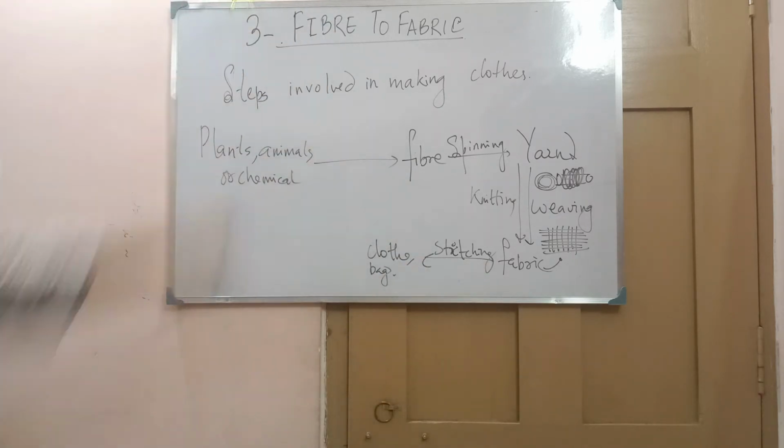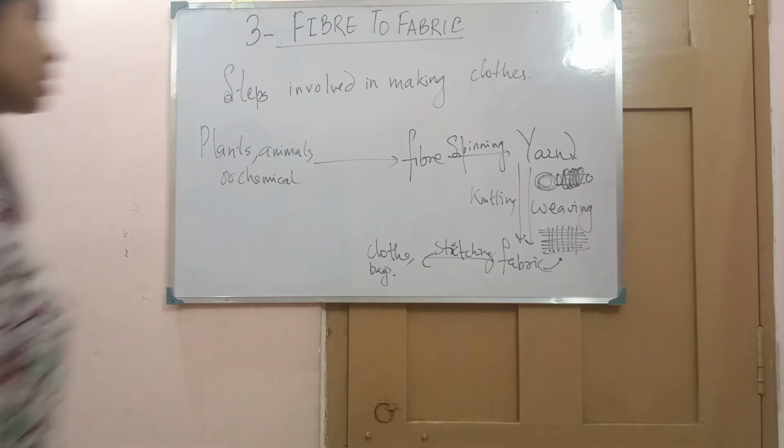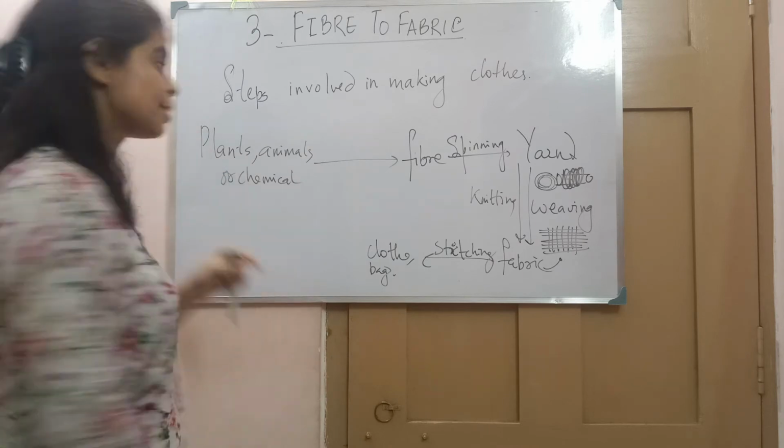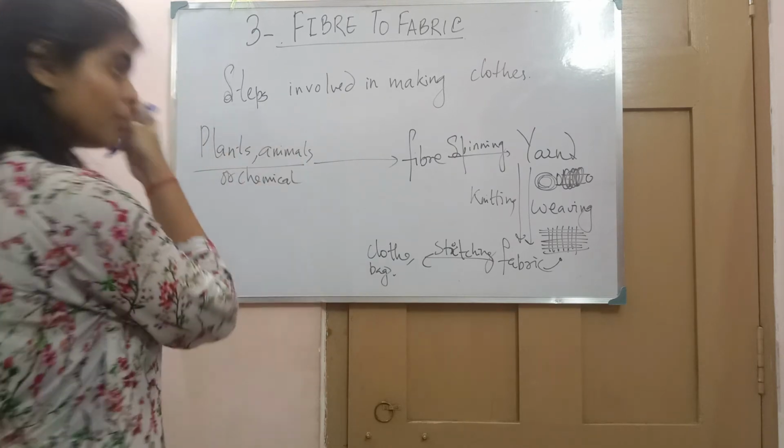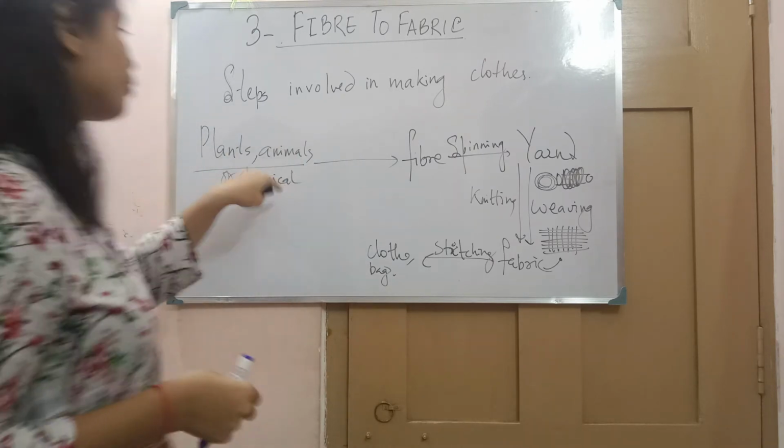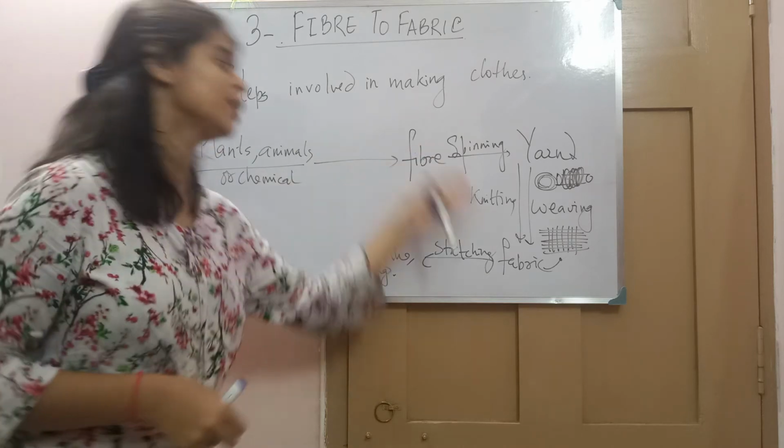So these are the processes that are involved in making clothes. Now we will understand first how we will get fiber from plants, and from there how we will get the fabric.